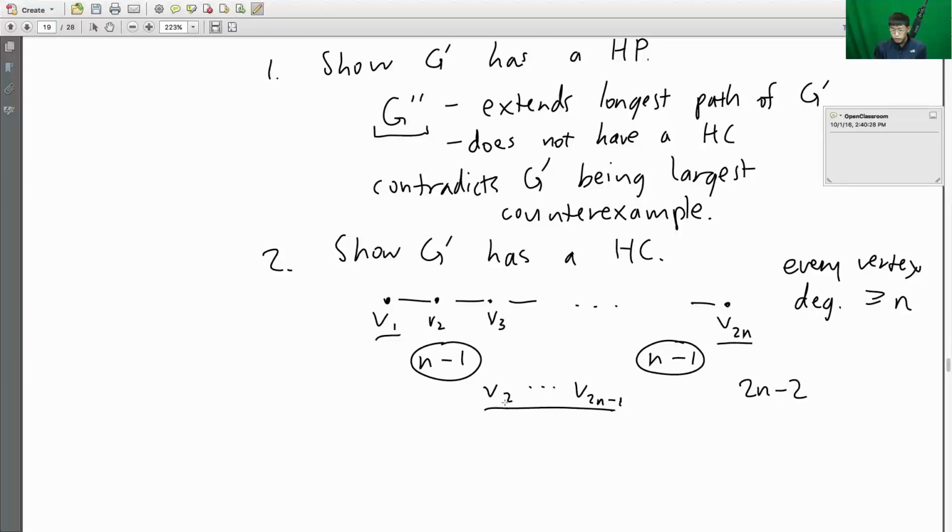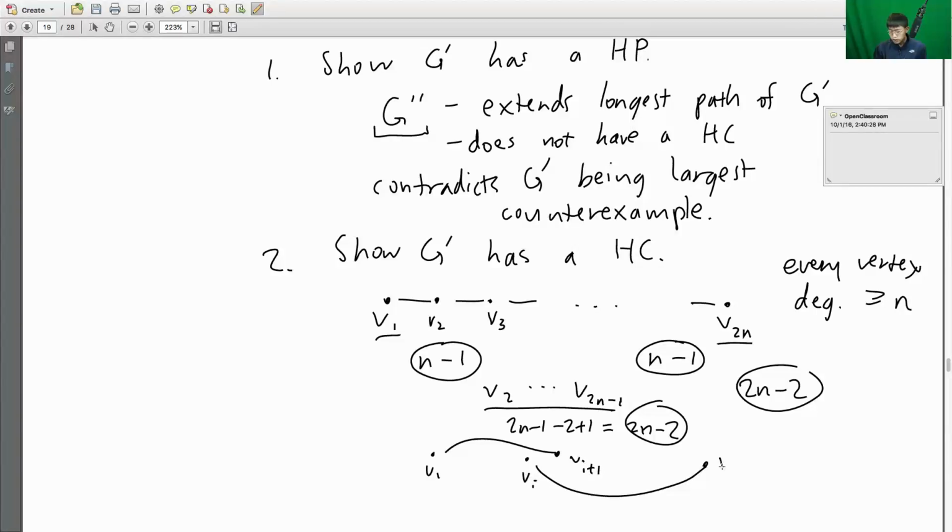And over here, we have 2n minus 1 minus 2 plus 1 equals 2n minus 2 vertices between v1 and v sub 2n. So since these numbers match, what we can conclude is that there must be some adjacent pair of vertices such that v1 is connected to some v sub i plus 1 and v sub 2n is connected to v sub i.